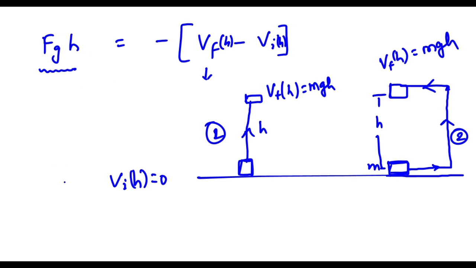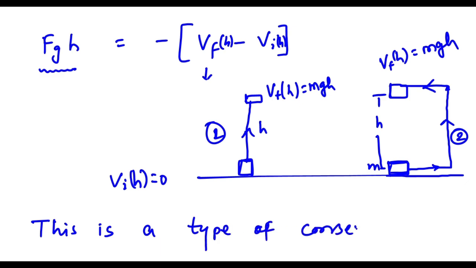So you can say this kind of force is an example of conservative force. So this is a type of conservative force, and conservative force is nothing but a force whose work done depends on the initial and the final position of the body, but not the path.